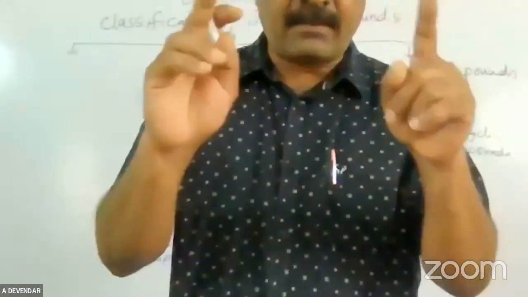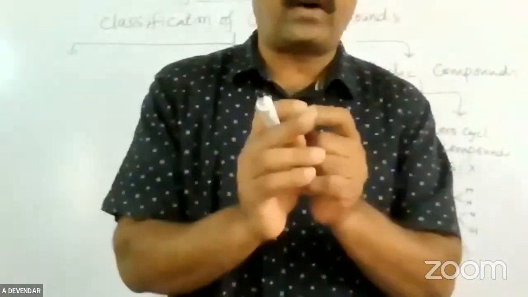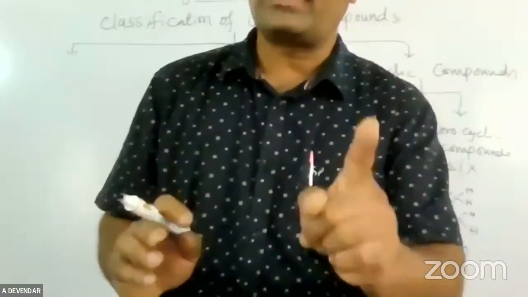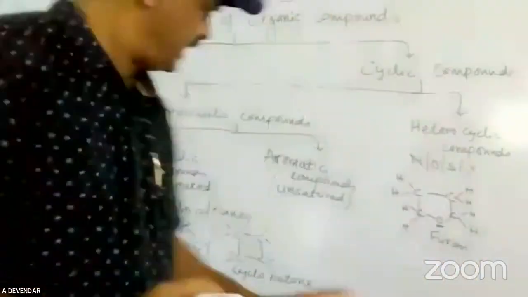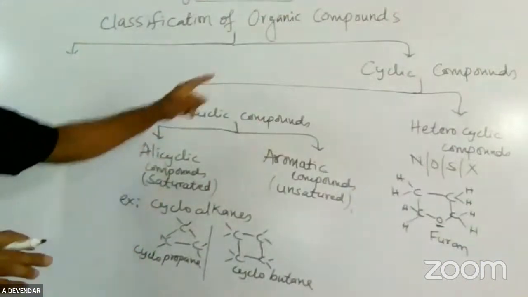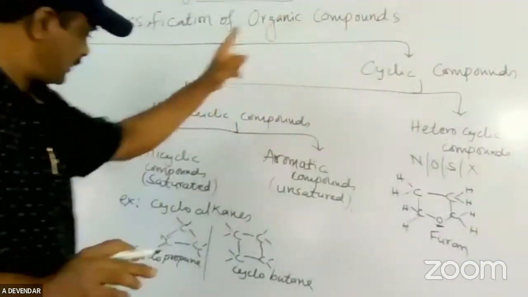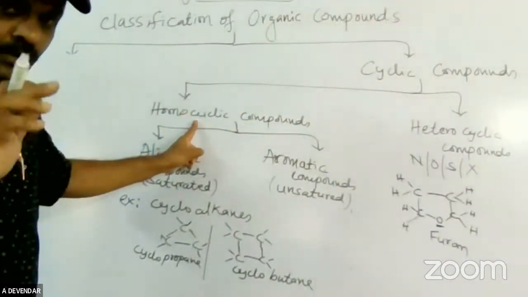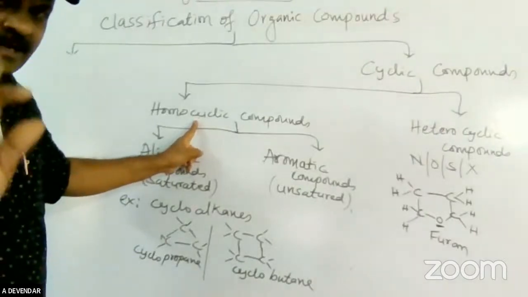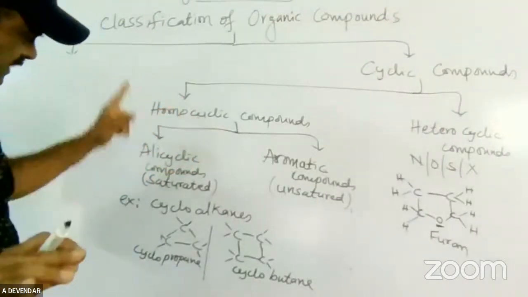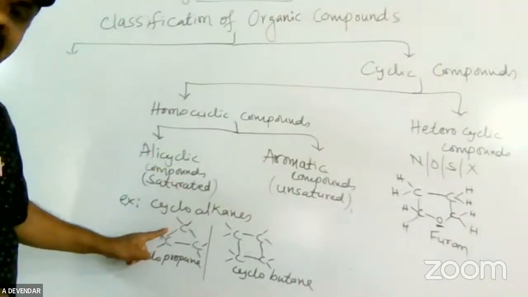The carbon atoms are arranged in cyclic form and are saturated, meaning only single bonds. That is called an alicyclic compound. It comes under homocyclic: homo means similar atoms, only carbon and hydrogen, and alicyclic means only the saturated ones.